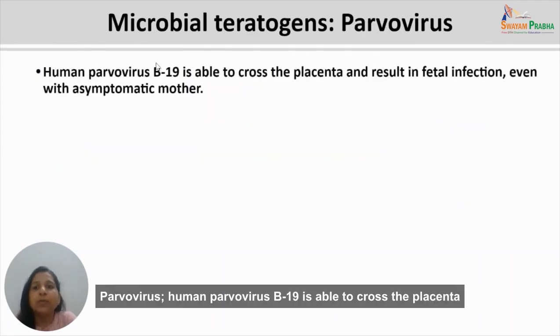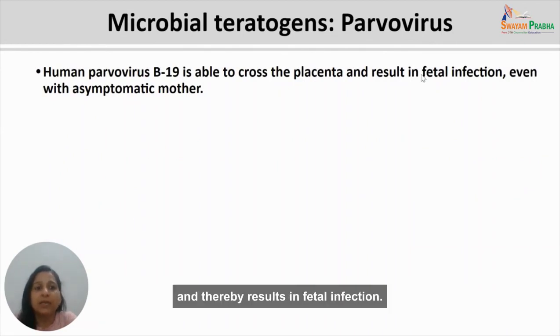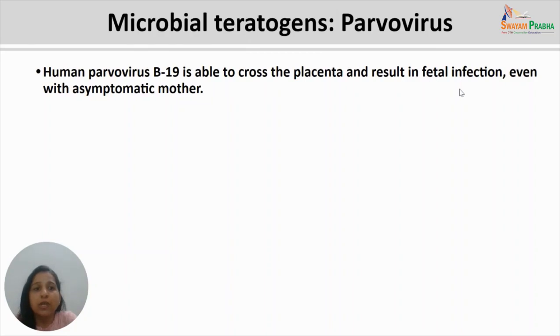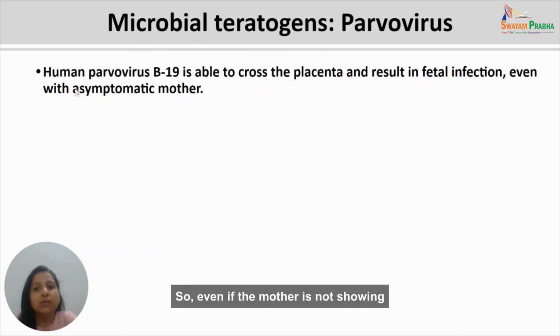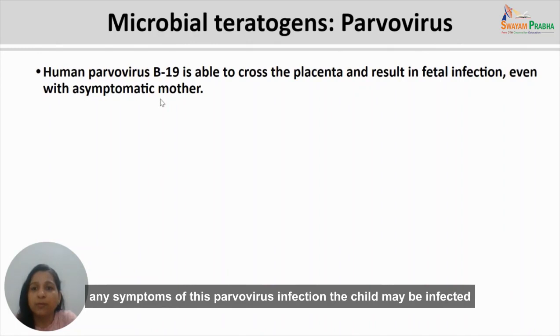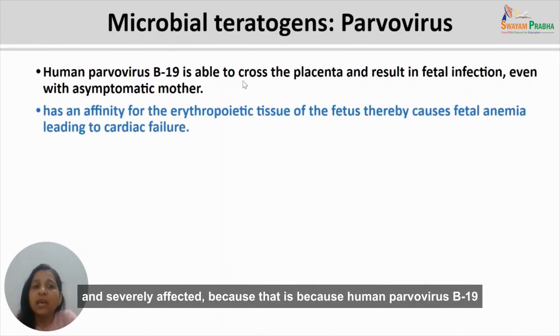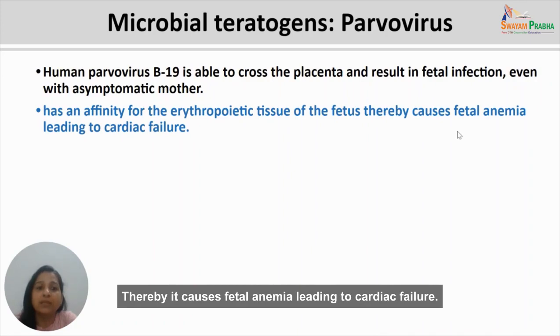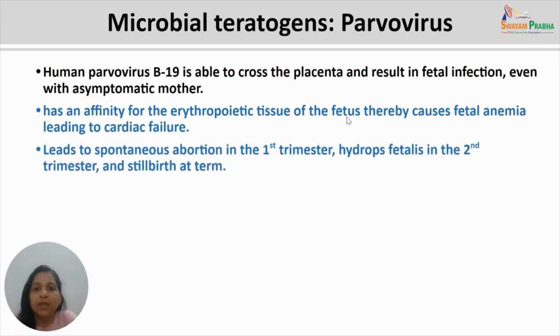Parvovirus. Human parvovirus B19 is able to cross the placenta and thereby results in fetal infection. So even if the mother is not showing any symptoms of this parvovirus infection, the child may be infected and severely affected. That is because human parvovirus B19 has shown certain affinity for the erythropoietic tissues of the fetus.